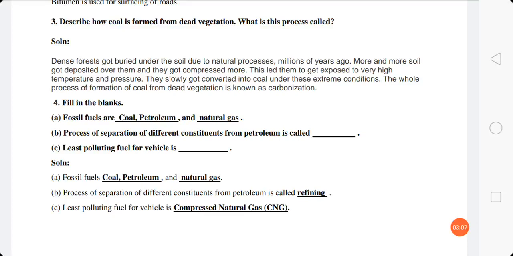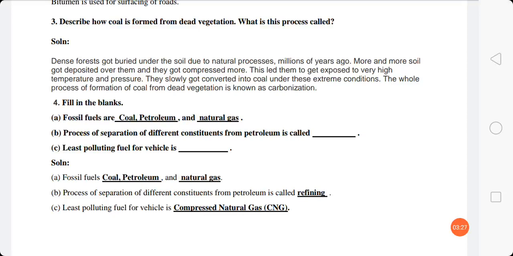More soil got deposited over them, and they got compressed more, and this led them to be exposed to very high temperature and pressure. They slowly got converted into coal under these extreme conditions.